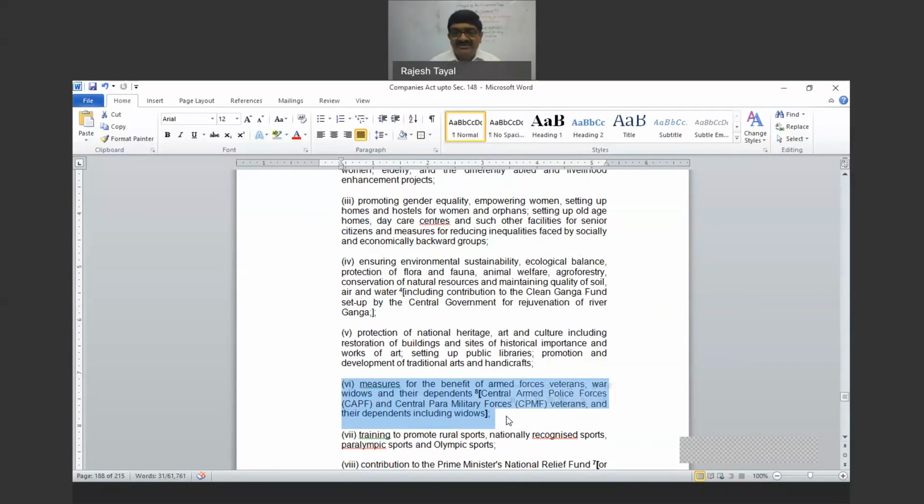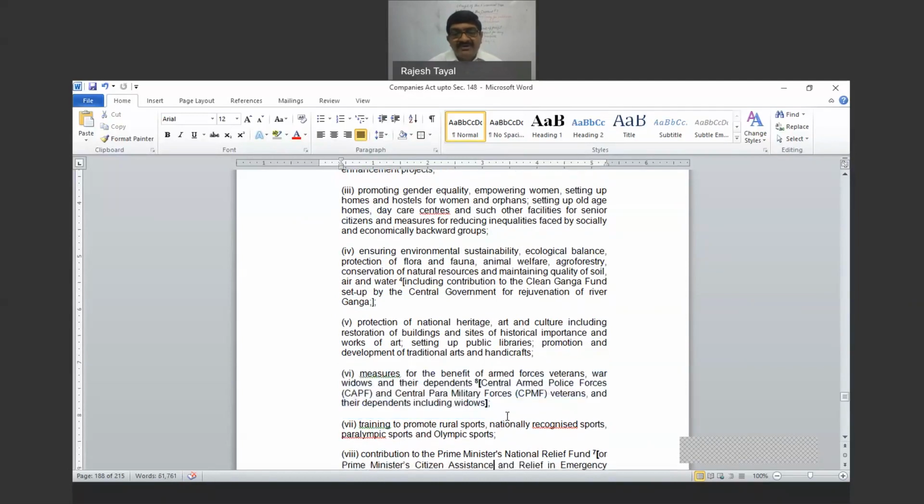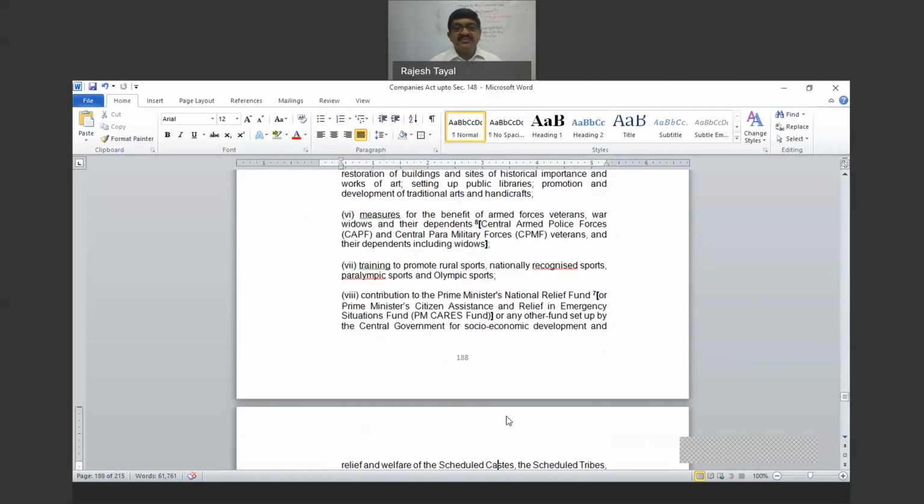What is shown in number 8 has been added very recently, and there are some more amendments. This is also a recent amendment, number 7. Number 7 says Prime Minister's Citizen Assistance and Relief in Emergency Situations, the PM CARES Fund. The PM CARES Fund is other than the Prime Minister's Relief Fund. So that is a separate fund that has been added herein so that companies can contribute, and the contribution will be taken as a CSR activity.